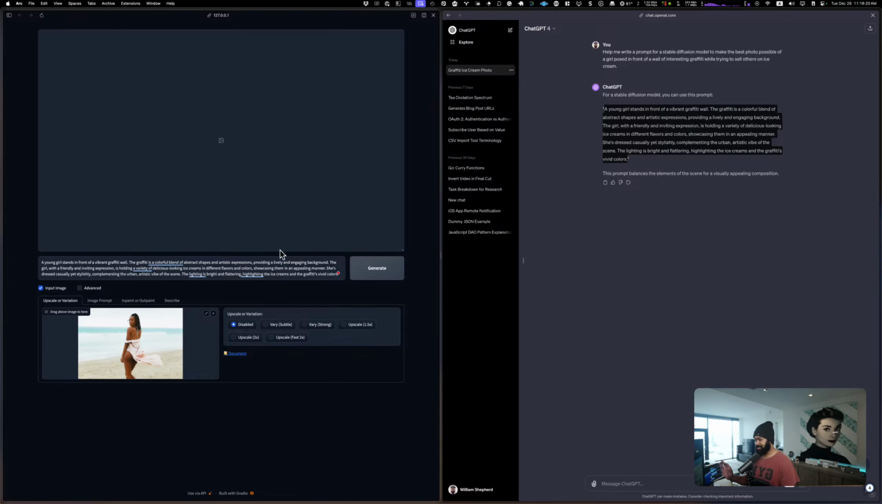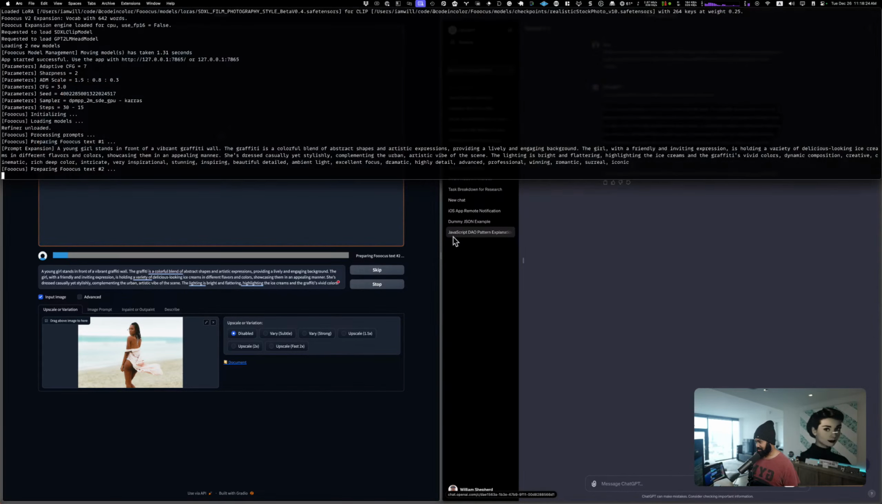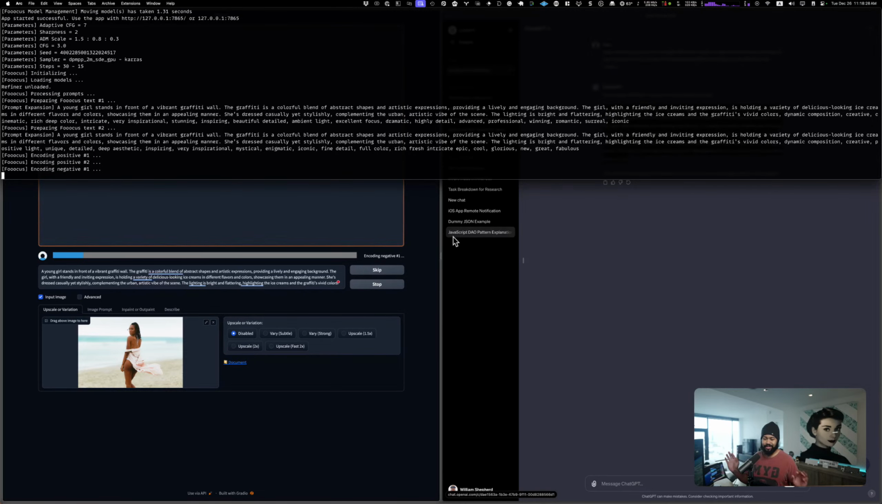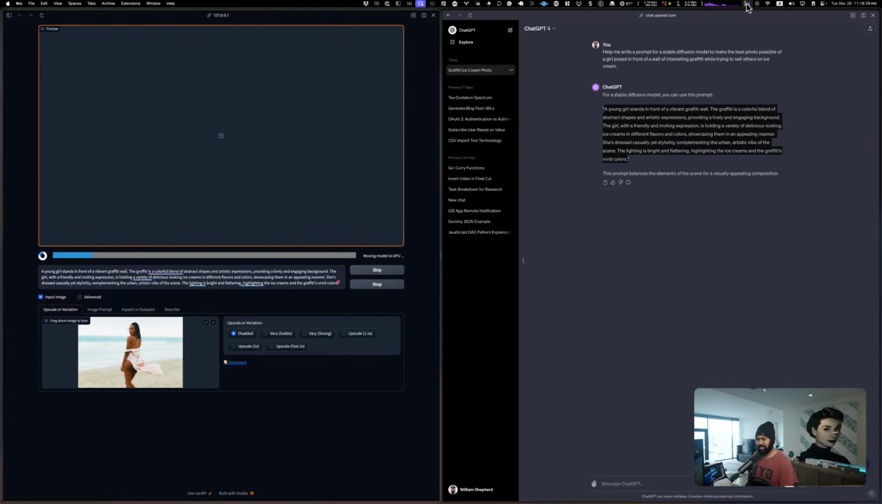All right, and now we'll click generate. And what we should see is that it's going to move this model. I don't want to explain it yet. We'll see what it does, but yeah, it's moving it to my GPU. What you'll notice is that my memory just spiked over here.